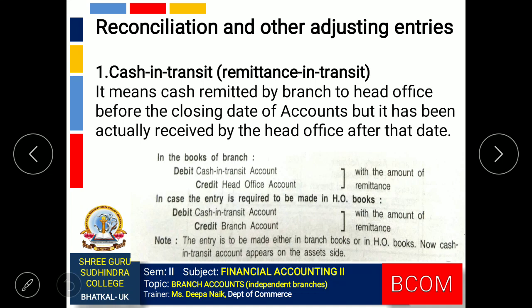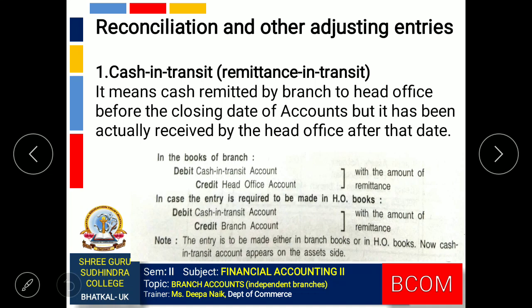First one, cash in transit or remittance in transit. Cash in transit means cash remitted by branch to head office before closing date of accounts, but it has been received by head office after the closing date of accounts. Means before closing my accounts, I am sending the cash to the head office.